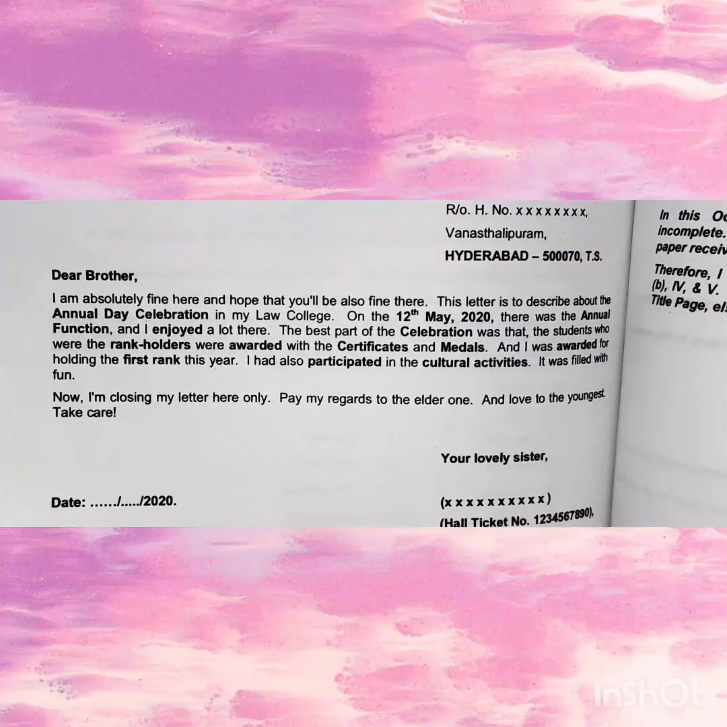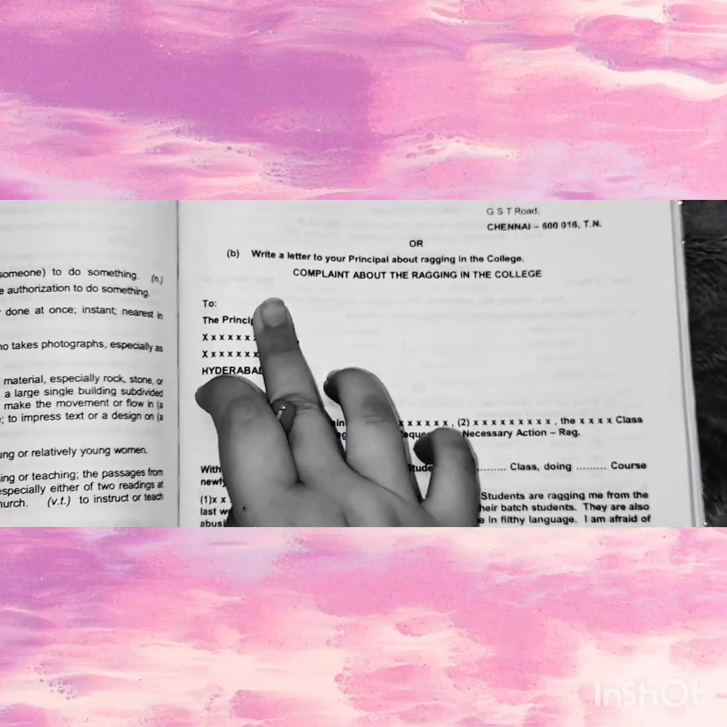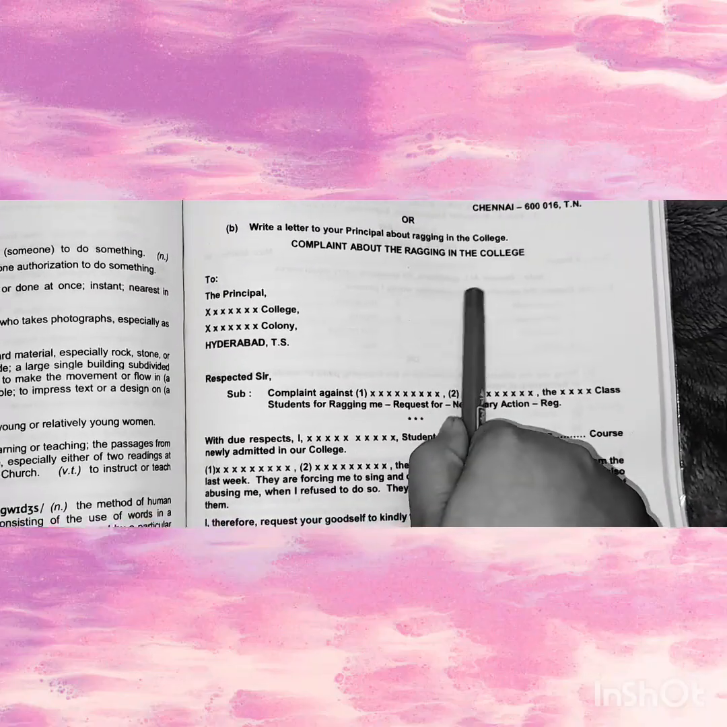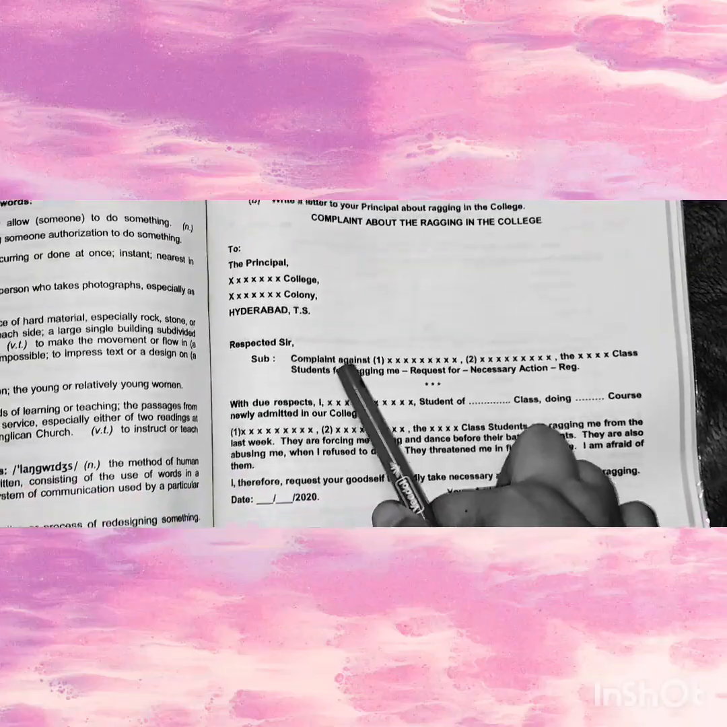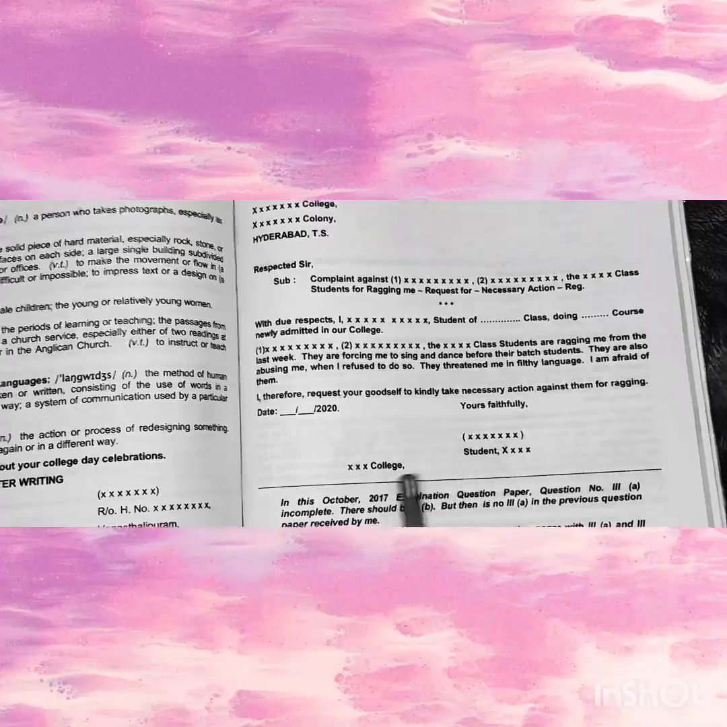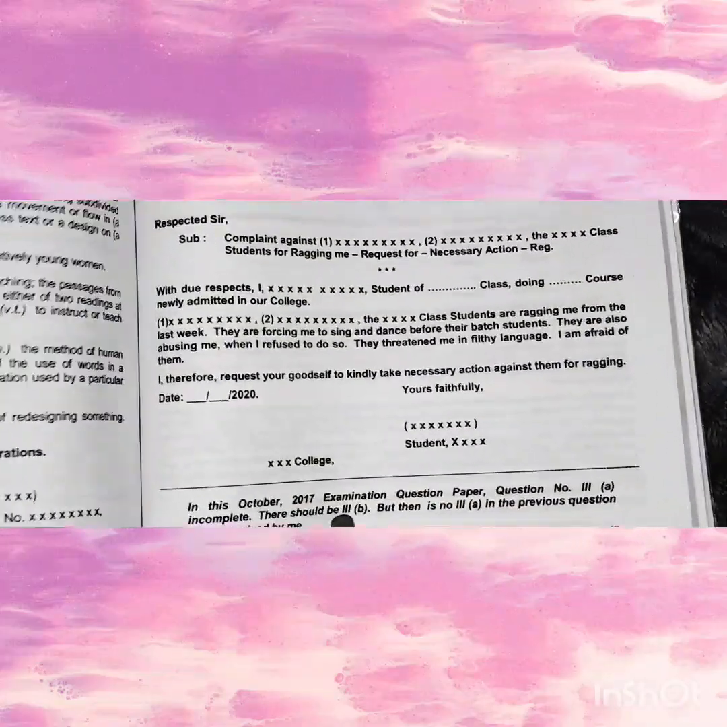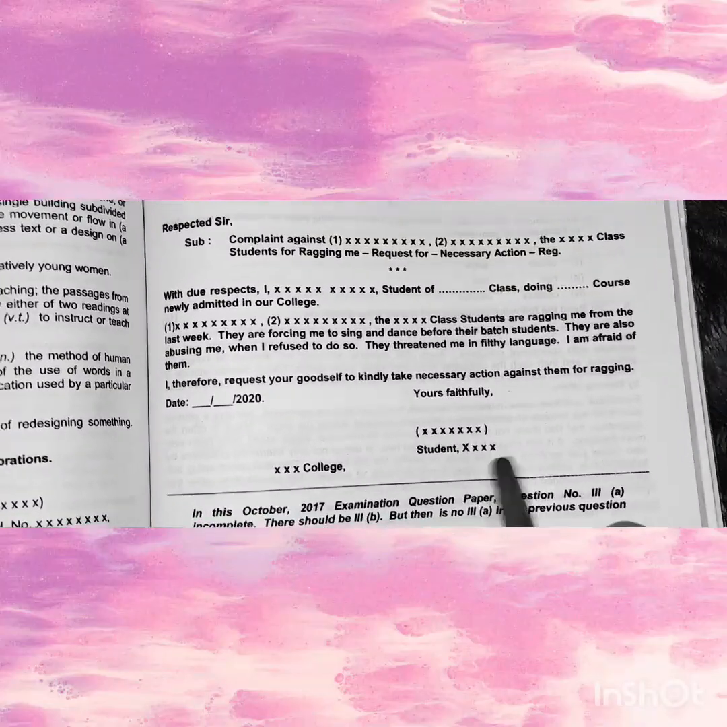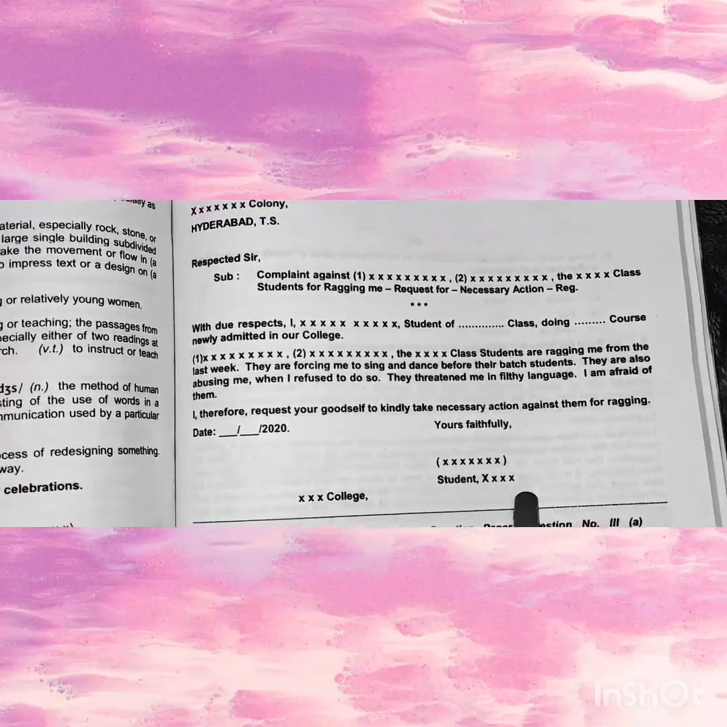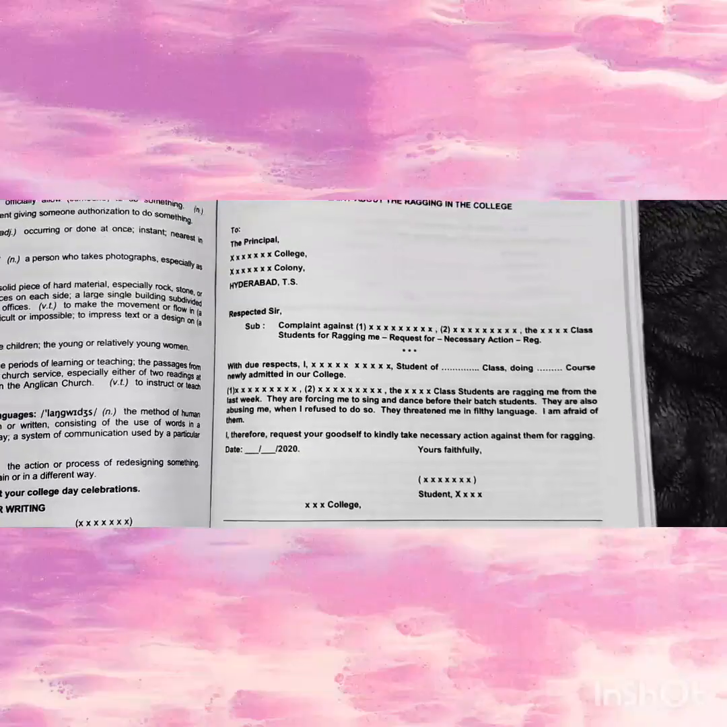After this, the next bit, which is also a letter, part B. See, this is: write a letter to your principal about ragging in the college. Complaint about the ragging in the college. To address, respected sir, subject, write this, and yours faithfully, student, your college name XXX. Never write your college name, students. Okay, and never use any signature, any name, nothing. You have to write this XXX. Okay, date, you have to write in this format only in your examinations.